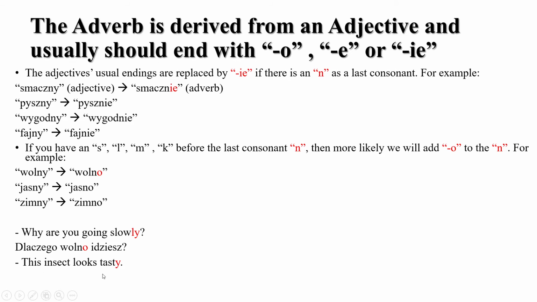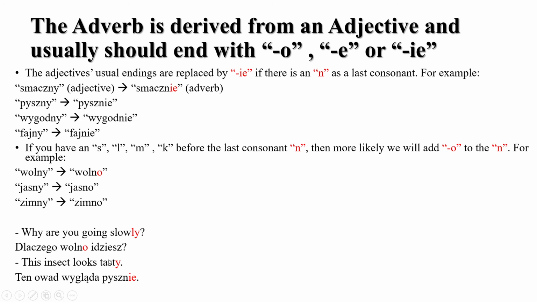The insect looks tasty. This insect looks tasty. I don't know for who, but it looks so sometimes. Ten owad wygląda again tasty, pysznie, or smacznie. You can use both of them. So we have pysznie, which means delicious, or you can say smacznie. But be careful to say the adverb form. You cannot say ten owad wygląda pyszny. You cannot just put an adjective. You have to put an adverb. Why? Because it's followed by a verb. It's the same in English. Looks tasty.